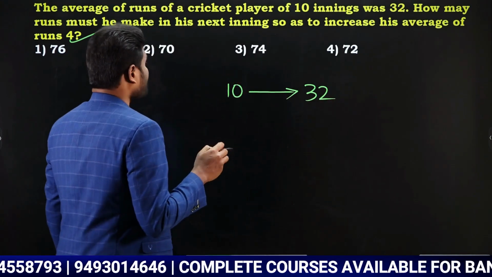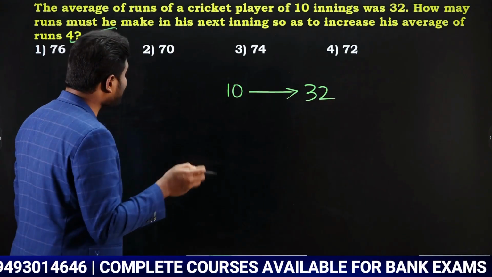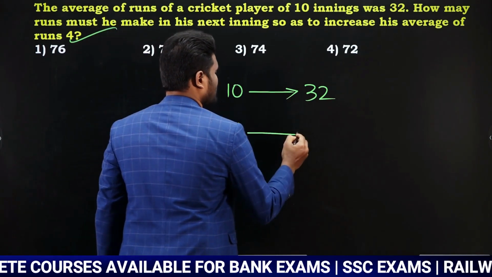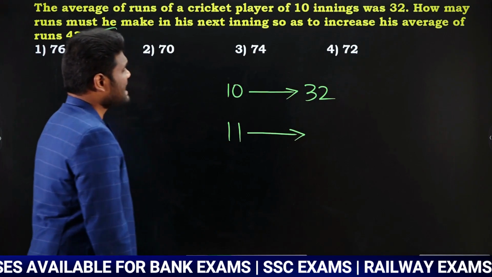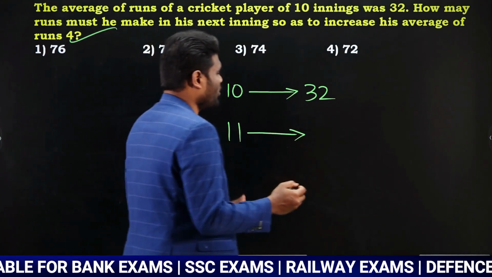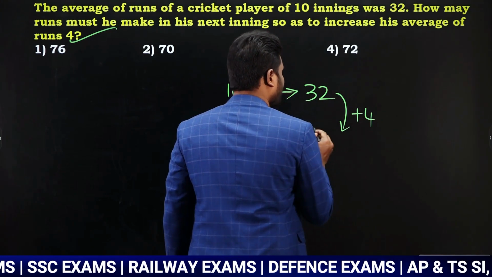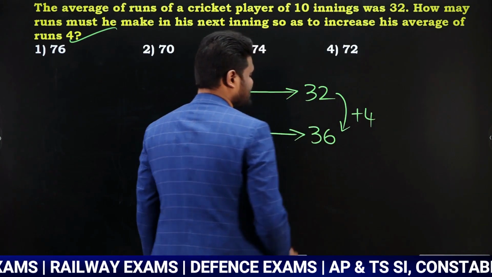Now the question asks how many runs he must make in his next innings. Next innings means the 11th innings, so that his average is going to increase by 4 runs. Initially it is 32. When it increases by 4, it is going to be 36 runs.